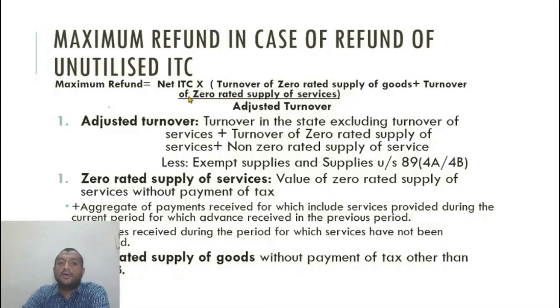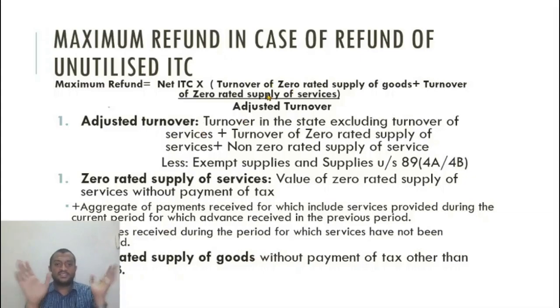So zero rated supply of goods would obviously mean zero rated supply of goods without payment of tax other than 4A, 4B. Remember, other than 4A, 4B. Alright, so the zero rated supplies in respect of inputs received, be it the merchant manufacturer purchase I make, me being a merchant exporter, so those exports, remove them. So the rest of the zero rated supplies, those are only included here.